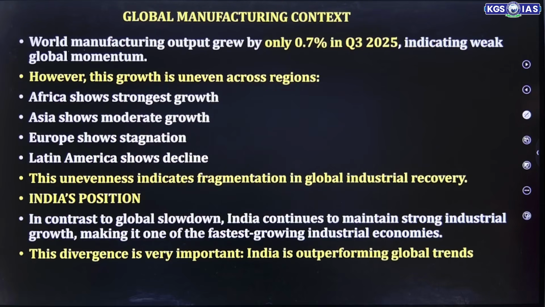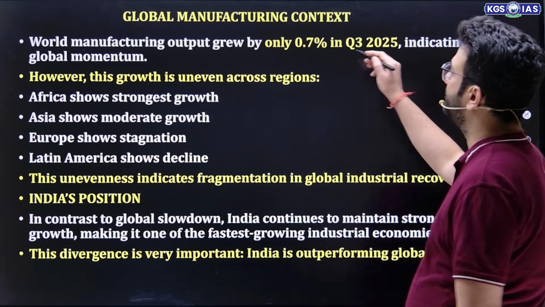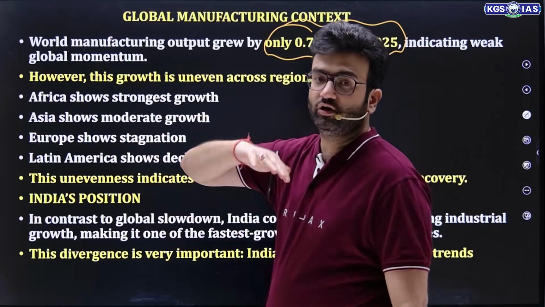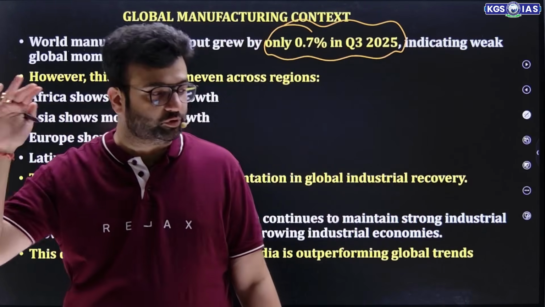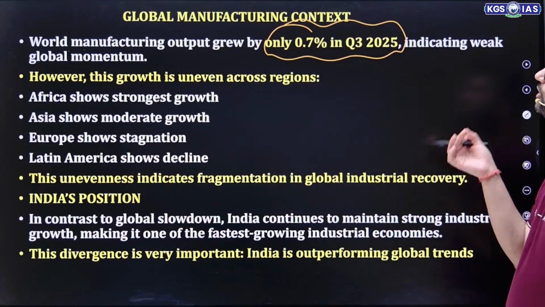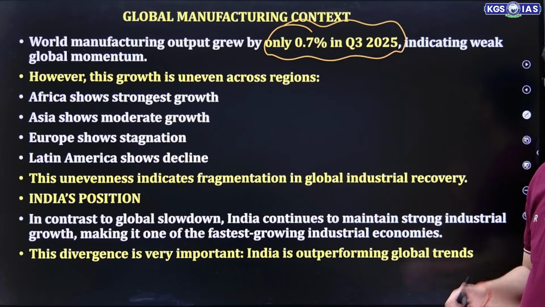Now, let's talk about the global manufacturing context. World manufacturing output grew by only 0.7%. Now, see guys, this is where a country needs to push its global supply chain. So world manufacturing output grew by only 0.7% in Q3.